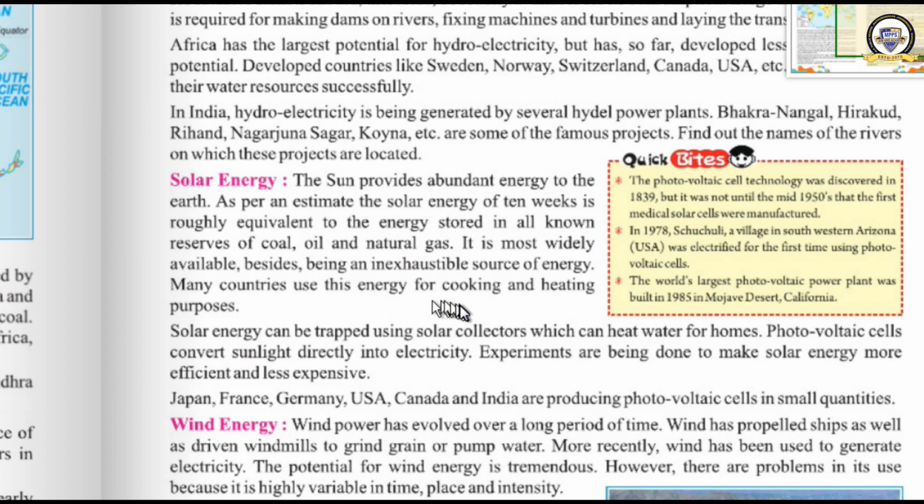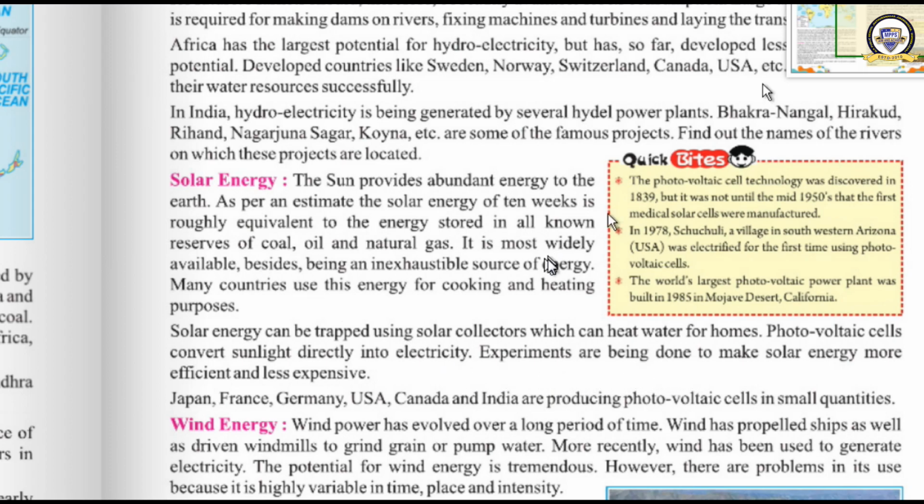Many countries use this energy for cooking and heating purposes, and there are some places where it is used for industrial activities also. What do we do to get solar energy? It can be trapped using solar collectors, which can heat water for homes. These solar collectors trap the solar energy and we can use it as a water heater for homes, and for hospitals and some institutions also. Photovoltaic cells convert sunlight directly into electricity. What is the technology used there? Photovoltaic technology. This photovoltaic technology converts sunlight into electricity.